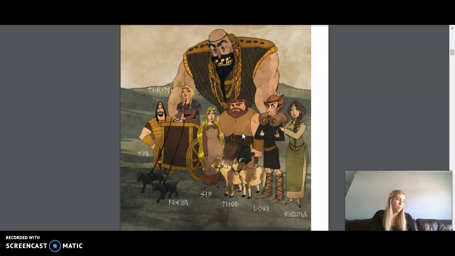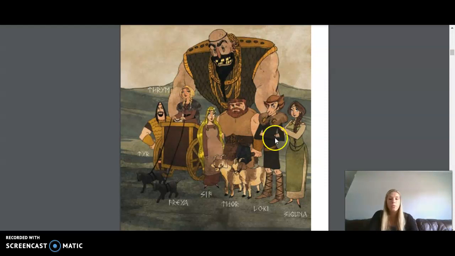Thor rode in a chariot pulled by 2 goats. Whenever Thor rode in his chariot, people could hear the noise from the wheels, thunder, and see the strong sparks the wheels sent out as they sped across the sky, lightning. Others said the mighty sparks came from his hammer. Humans called this thunder and lightning.